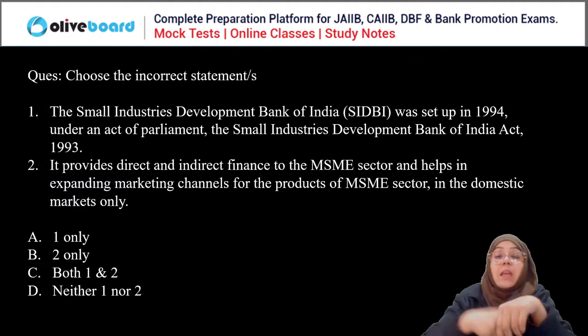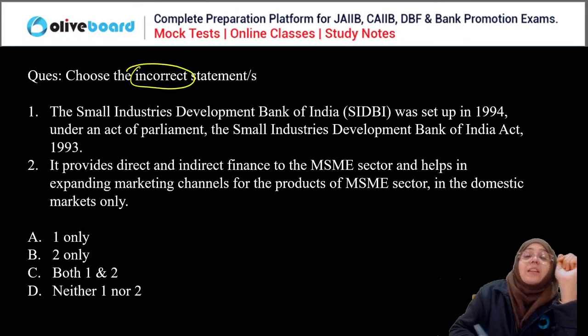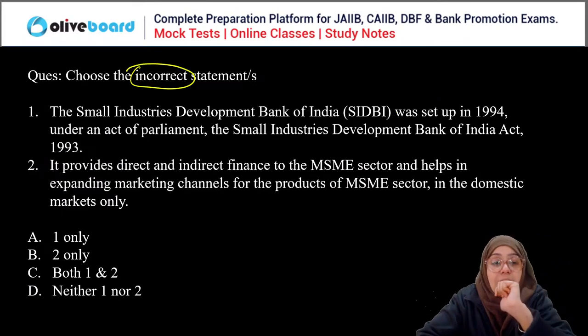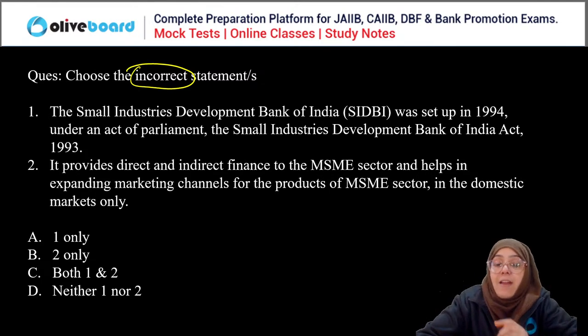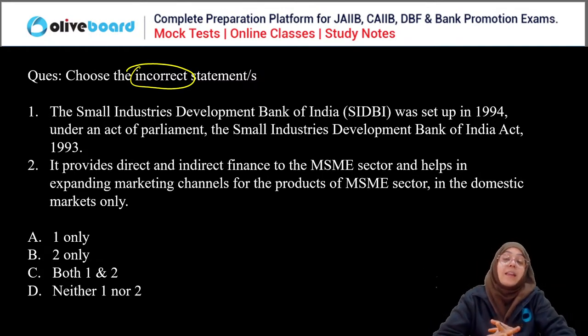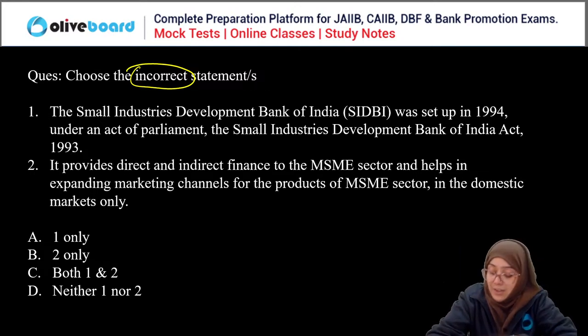Next question. We have to choose the incorrect statement here. SIDBI was set up in 1994 under the Act of Parliament, the SIDBI Act 1993. Second, it provides direct and indirect finance to the MSME sector and helps in expanding market channels for the products of MSMEs in the domestic market only. Please choose the incorrect statement regarding SIDBI.